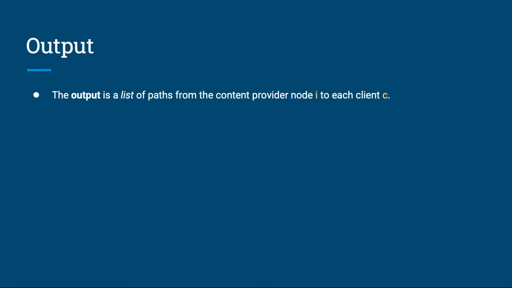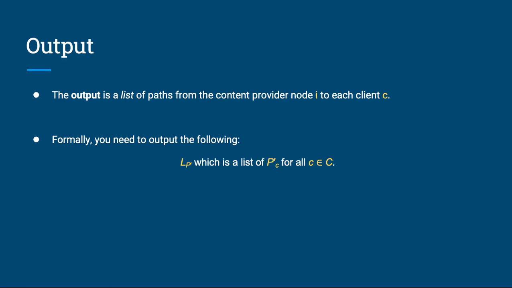The output for this problem is the list of paths for each client from the content provider node I to the client itself. We can put this formally as the list LP prime of paths P prime of c for all clients c in the set of clients capital C. While outputting these paths, the objective for your group is for these paths to maximize total revenue for profit only.